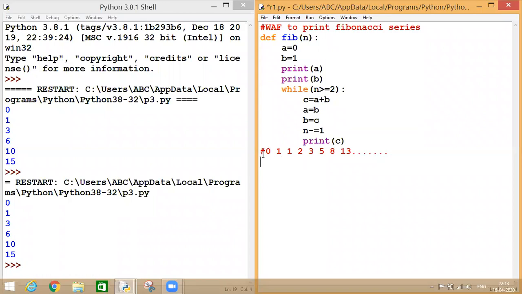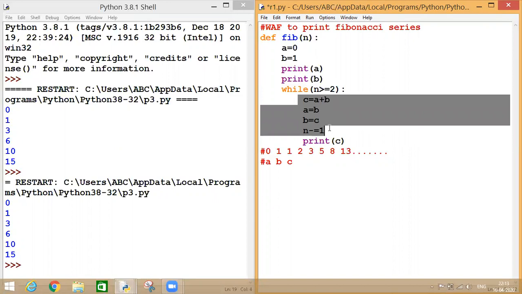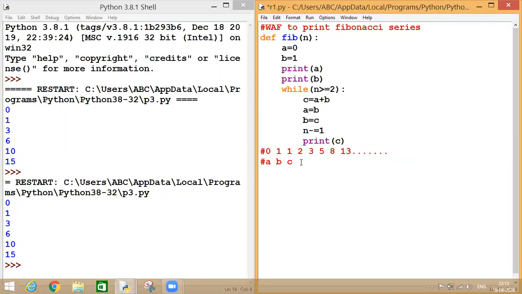So let's have a look at how my program is working over here. I have initialized A as 0 and B as 1. So accordingly here as well, if I say my 0 is A and my 1 is B. So how am I calculating my C over here? By adding A and B together. So this is my C. Because I'm using over here my loop, that means this procedure is going to be repeated again and again. So let's check it. How does it work?